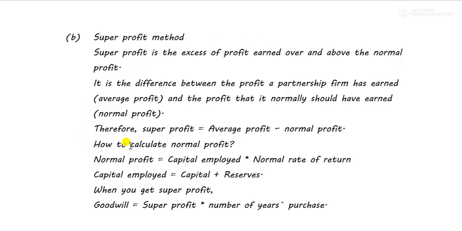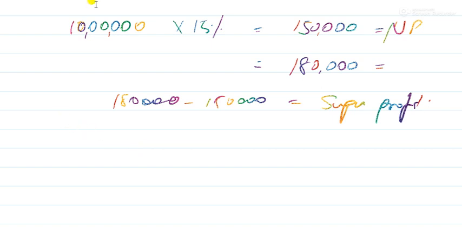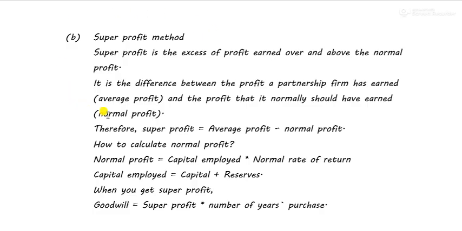So now, if they tell you how to calculate normal profit, I showed you how I calculate normal profit. This is the capital employed, and this is the normal rate of return. So you have to calculate the normal profit in the same way. Normal profit is equal to capital employed into normal rate of return. Now, there is a very less chance that they will not provide you with capital employed. In almost all the sums, they'll provide you with the capital employed in the company or firm.